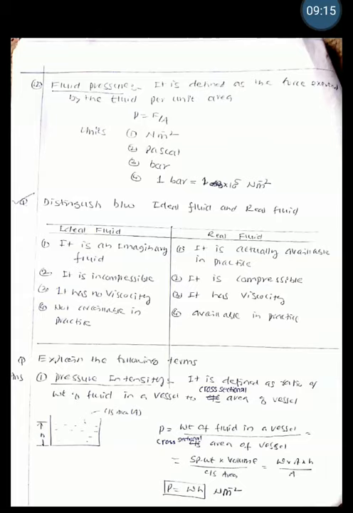That is, P is equal to weight of the fluid divided by cross-sectional area of the vessel. Weight is specific weight into volume, and cross-sectional area is A. Volume is area into height, so area gets cancelled. Therefore, pressure is equal to specific weight into height. So the unit is Newton per meter square.